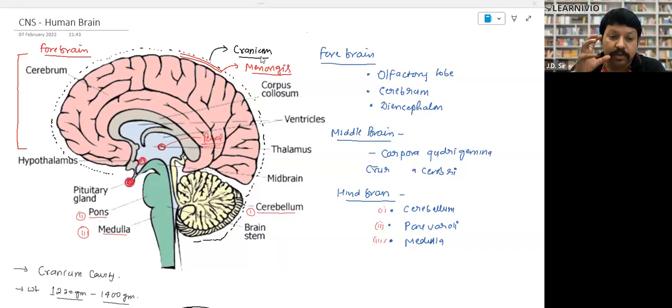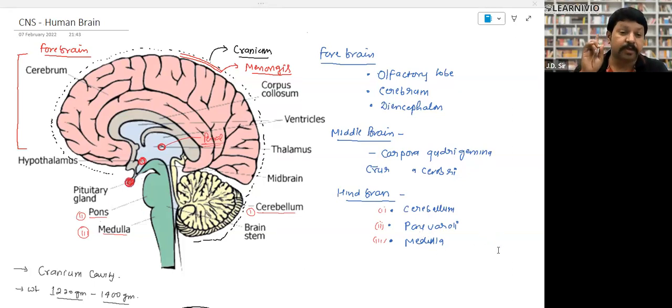So it has particular sections. The major sections are the olfactory lobe, that is basically responsible for smell sensing. Cerebrum, that is the thinking process. Diencephalon, that is basically for the processing part. Then the middle brain is divided in two parts: corpora quadrigemina and crura cerebri. Right. Then further the hind brain is divided into cerebellum, pons varolii, and medulla oblongata.